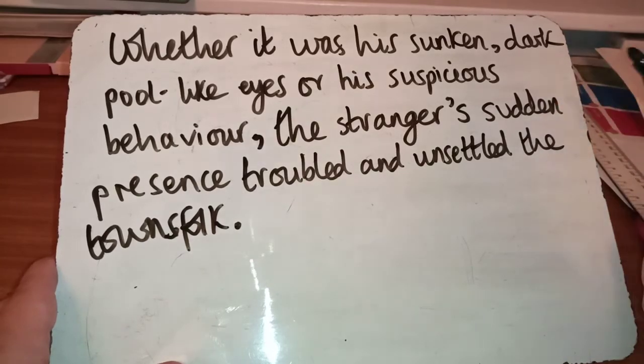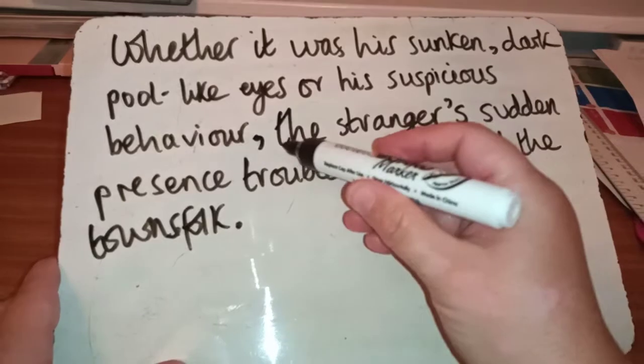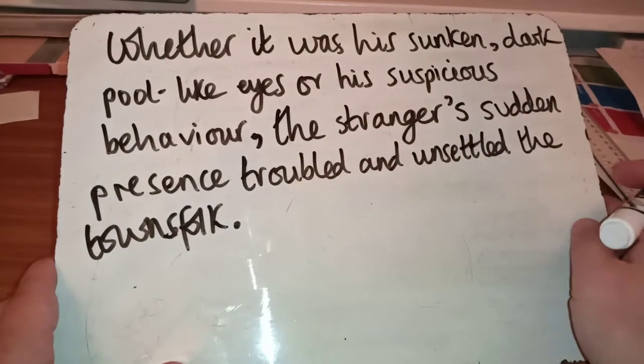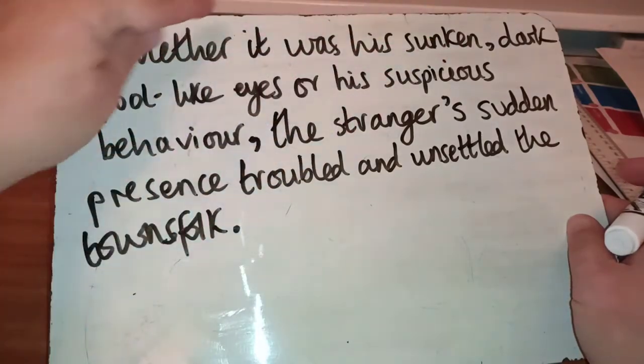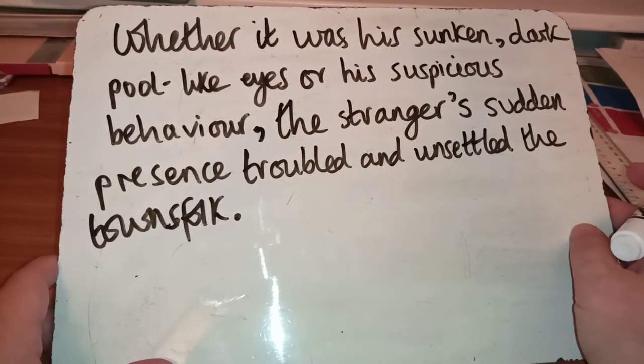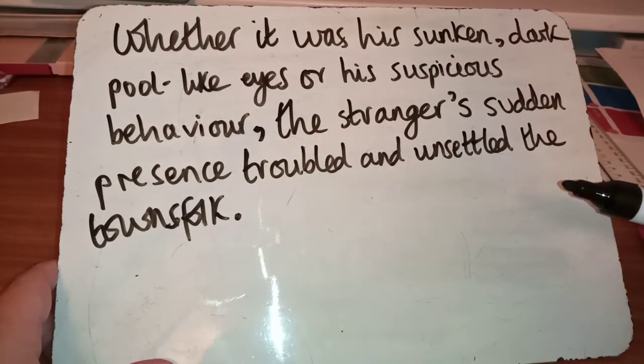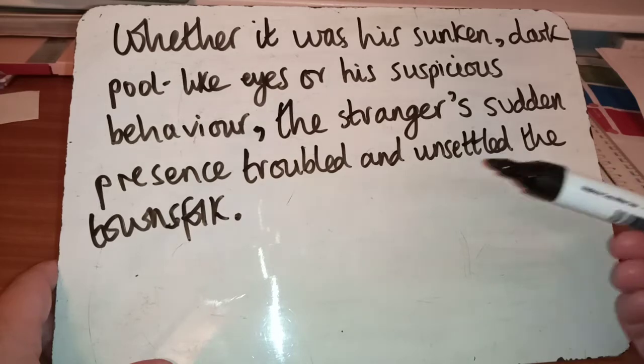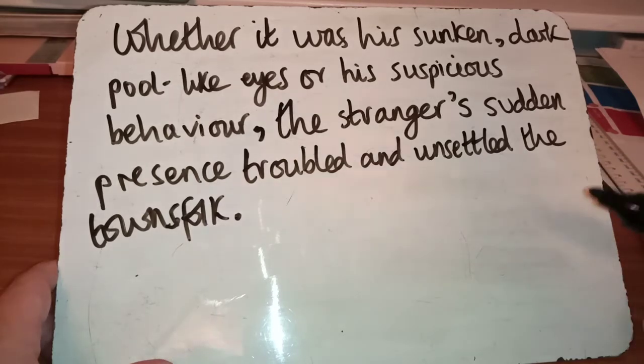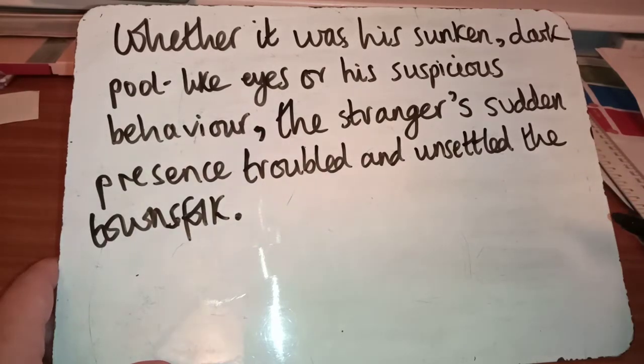Okay. Whether it was his sunken, dark, pool-like eyes or his suspicious behaviour, the stranger's sudden presence troubled and unsettled the townsfolk. This part here is our main clause, because if we didn't have the information before the comma, if we just had the stranger's sudden presence troubled and unsettled the townsfolk, it would make perfect sense. If we only had whether it was his sunken, dark, pool-like eyes or his suspicious behaviour, and then put a full stop, that would not make sense on its own. And that's why it's a subordinate clause.